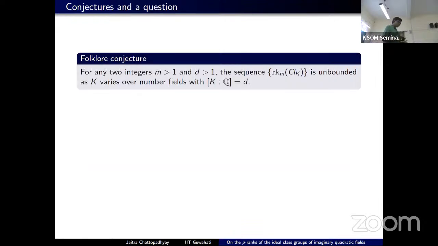Okay. So now the question is, how are these ranks distributed when we fix the degree of a number field and ask about the m-ranks of number fields of a given degree? A folklore conjecture is that the sequence of ranks is unbounded when we let the number field K vary over a certain fixed degree.